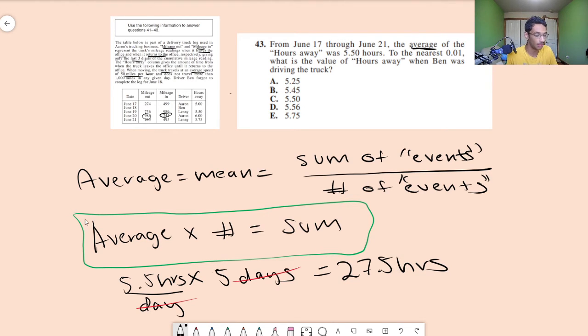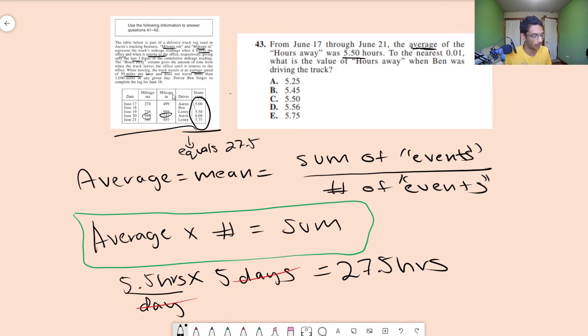So this information is very vital, right? Because this entire table has to equal 27.5. Because think about it, you cannot get an average of 5.5 if this didn't equal 27.5. Because you take that 27.5 and you divide it by the number of days, there are 5 days, and you get that average, sum divided by the number. Sum is 27.5, the number is 5, and what we get is 5.5. And that's how we get this average right here. That means all these events, or these hours, have to add up to 27.5.